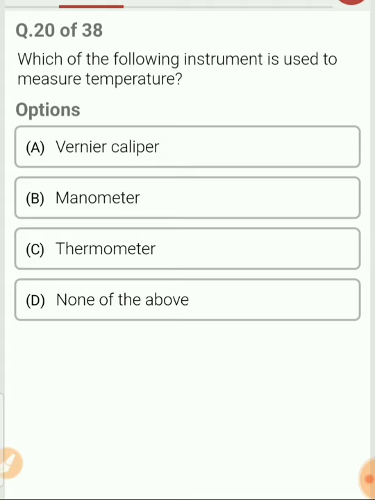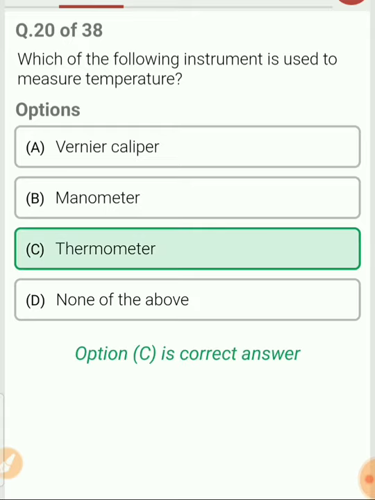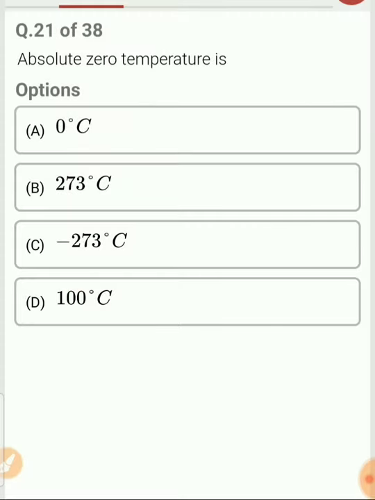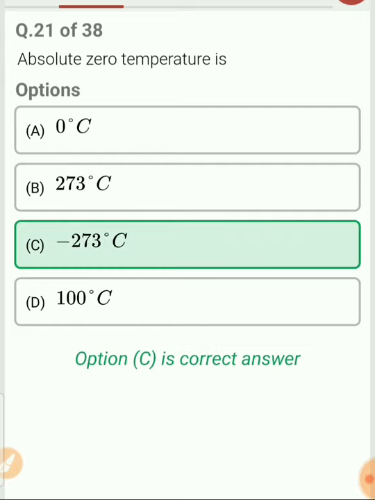Next question, question 20. Which of the following instruments is used to measure temperature? It is very simple. A thermometer is used to measure temperature. Question 21. The absolute zero temperature is called as. The absolute zero temperature is 0 Kelvin. Now 0 Kelvin can be written in degrees as minus 273 degrees.